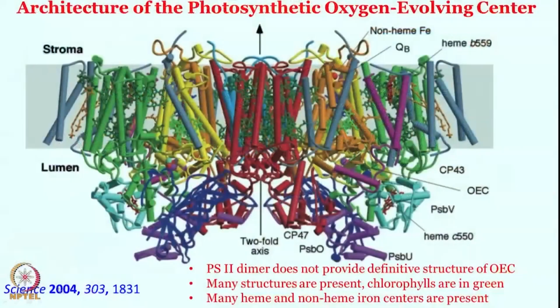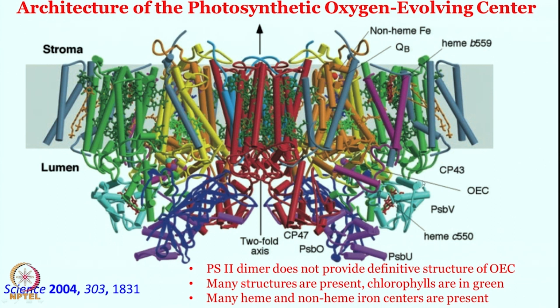Let us look at the crystal structure of the photosynthetic oxygen evolving center, or oxygen evolving complex. This is back in 2004, when this crystal structure was reported. Many centers are present, as you can see, non-heme iron centers, heme centers and cytochrome centers.